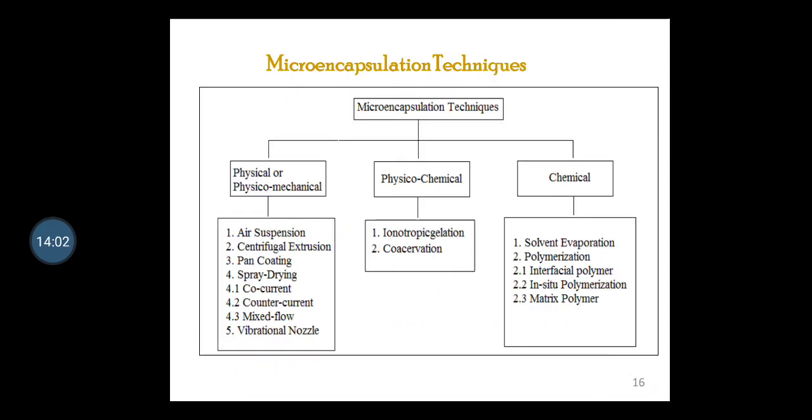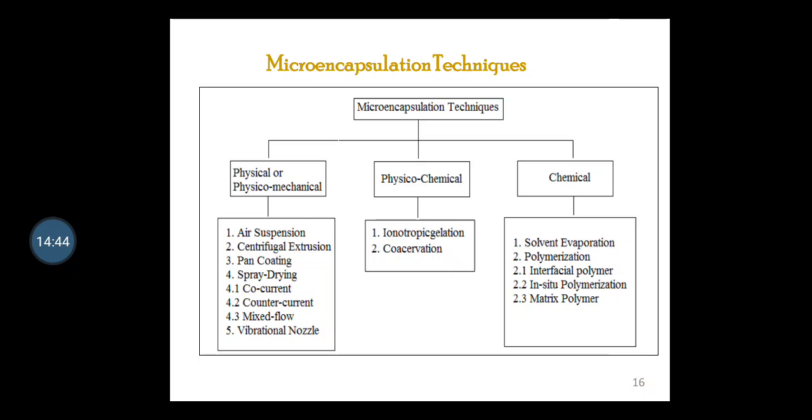These are the different types of methods by which we can formulate our microencapsulation. Basically, this microencapsulation technique has three main types: physical and physico-mechanical, physico-chemical, and last is chemical. These are nothing but the mechanisms by which one can formulate the microencapsulation. The very first is the microencapsulation technique which shows its effect with the physical and physico-mechanical mechanism, listed therein.